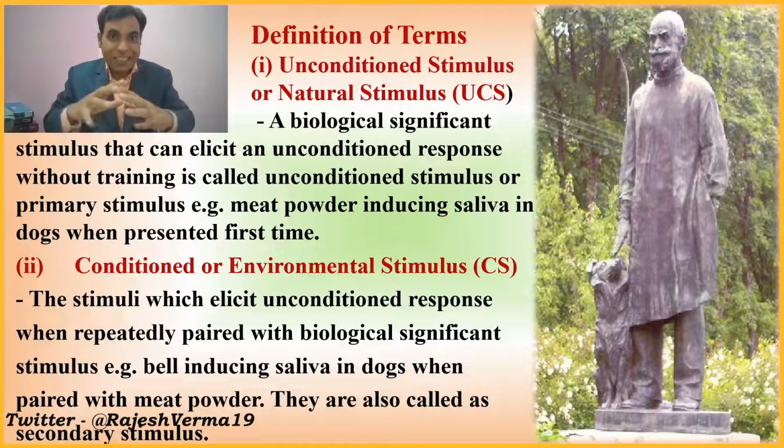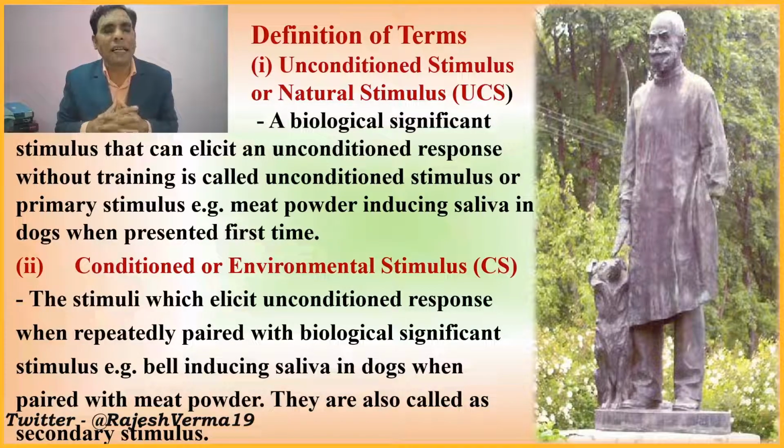Now, there are various technical terms used in classical conditioning. Unconditioned stimulus or natural stimulus. Generally, we use the abbreviation UCS. A biologically significant stimulus that can elicit an unconditioned response without training is called the unconditioned stimulus.